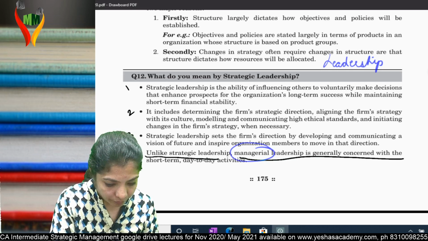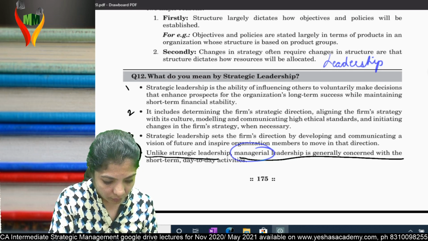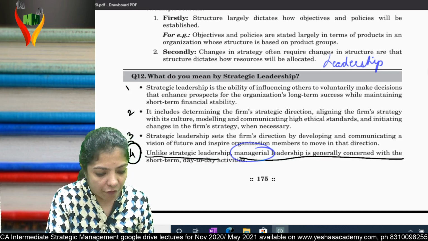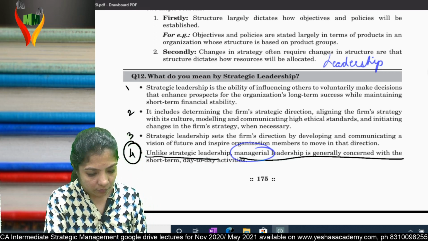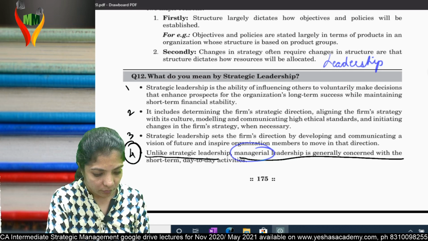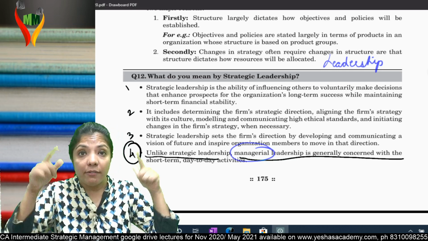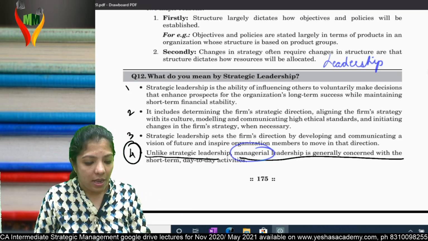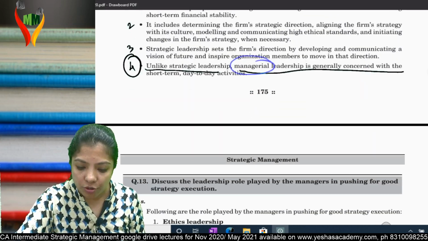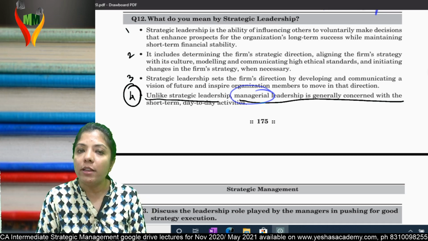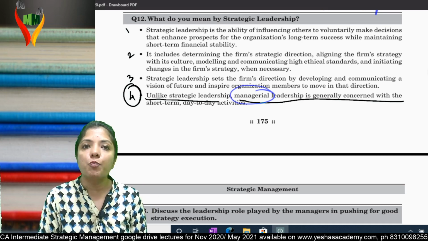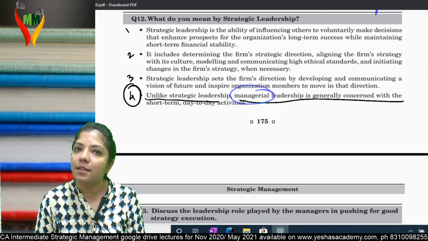If these points are there, it is strategic. If these points are not there, it is managerial. Basically, the first 3 points talk about strategic leadership.